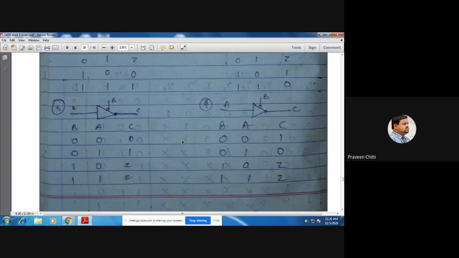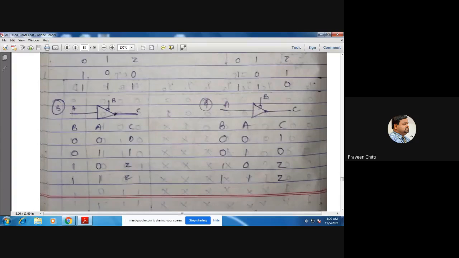Whenever a bubble is added, it is like negative logic. That's what you should remember. So when B is 0, whatever value A takes, the same you are going to get. And when B is 1, the output C will be in high impedance state.